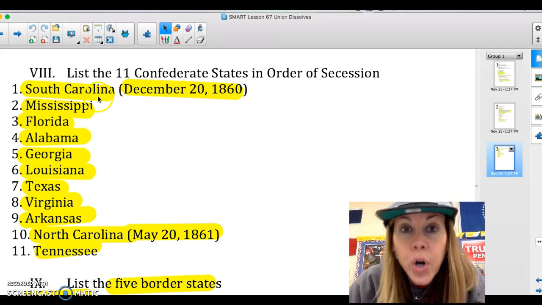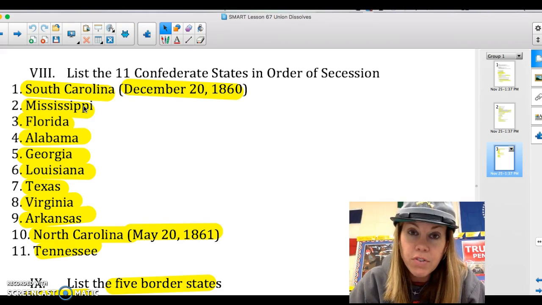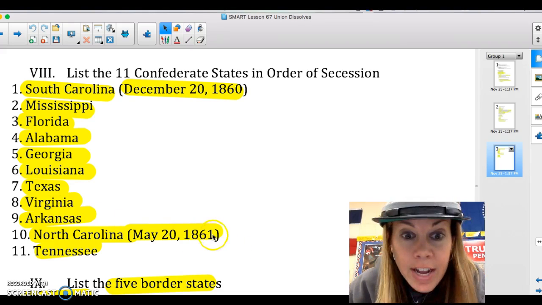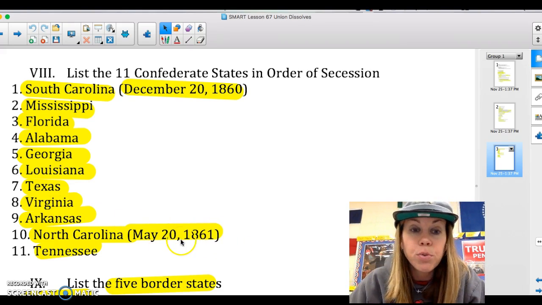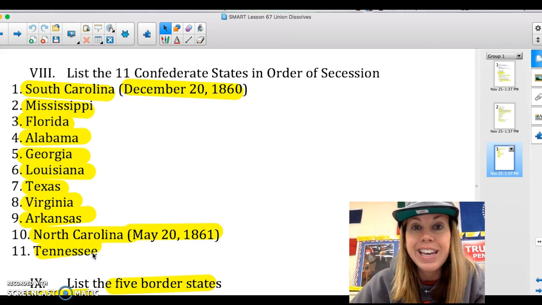You need to know the order. Mississippi, which makes sense, that's Jeff Davis's home. Florida, Alabama, Georgia, Louisiana, Texas, Virginia, Arkansas, finally North Carolina, May 20th, 1861, and last, Tennessee.